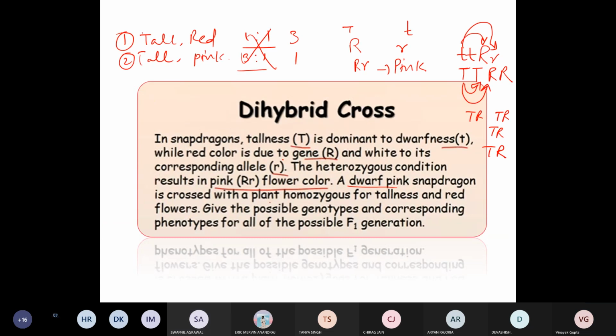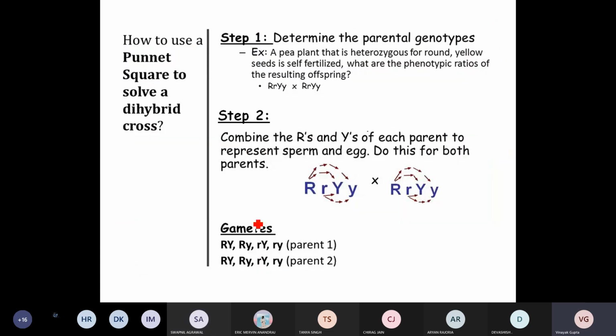Yes. So let me start from the beginning. Whenever you have a dihybrid cross, you have to first make the gametes. This is a rule of thumb. Whenever you want to make a Punnett square, make the gametes. If this is the genotype, how to make gametes? This capital R with capital Y, this capital R with small y.